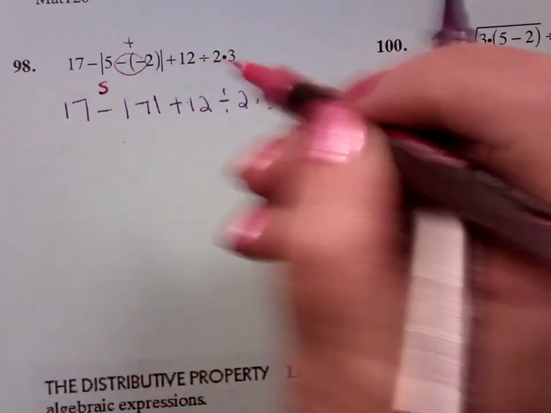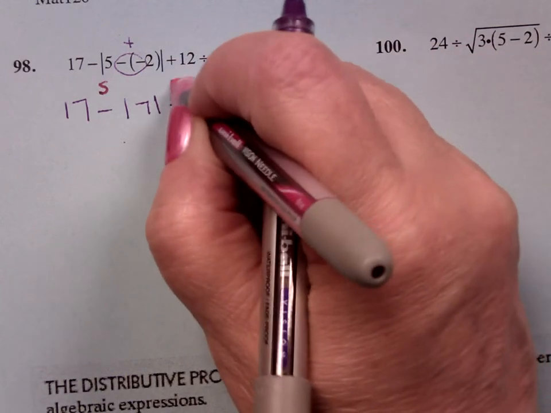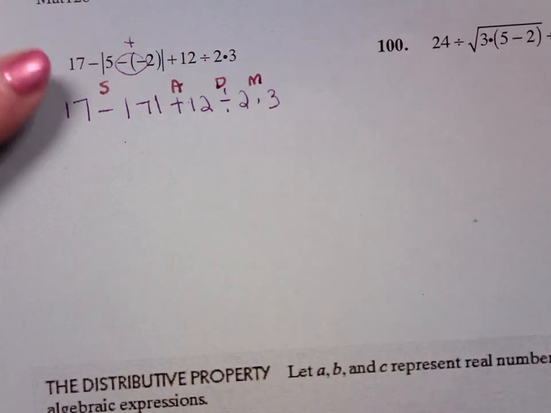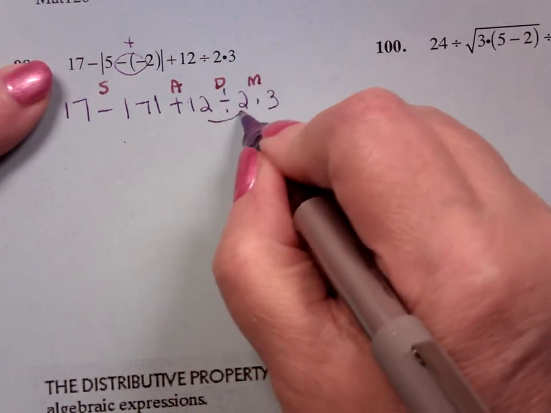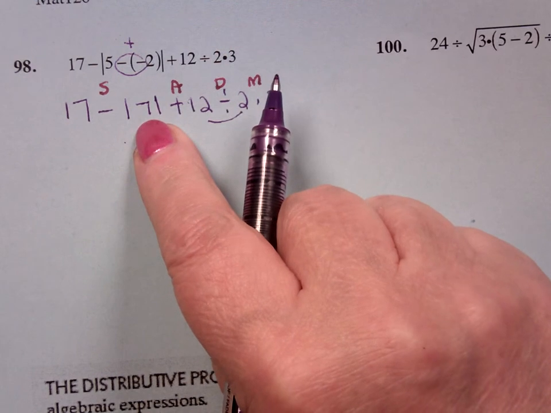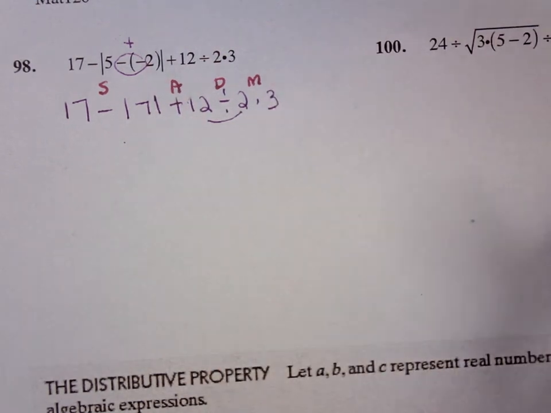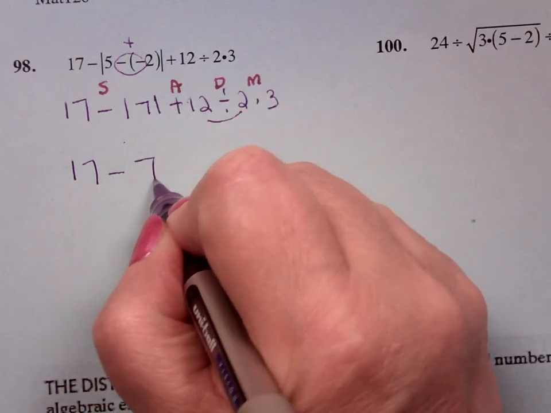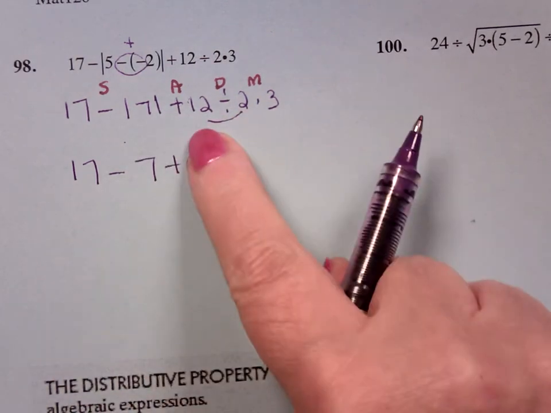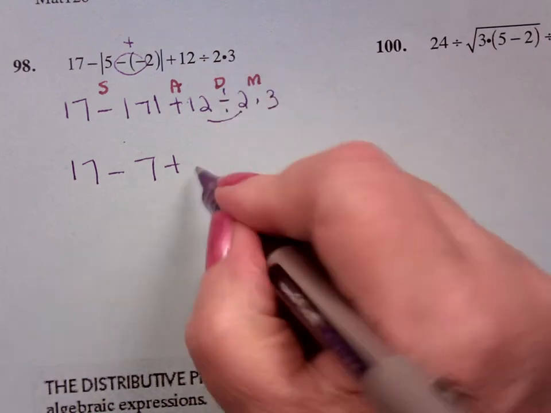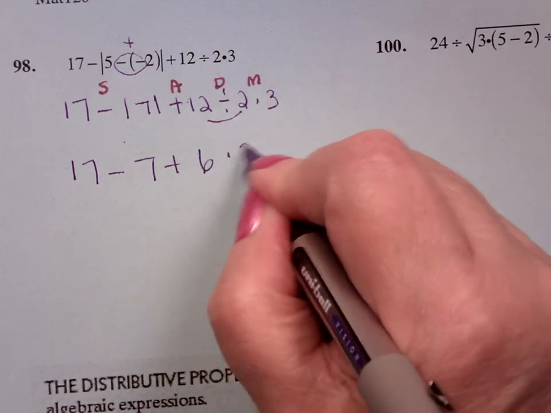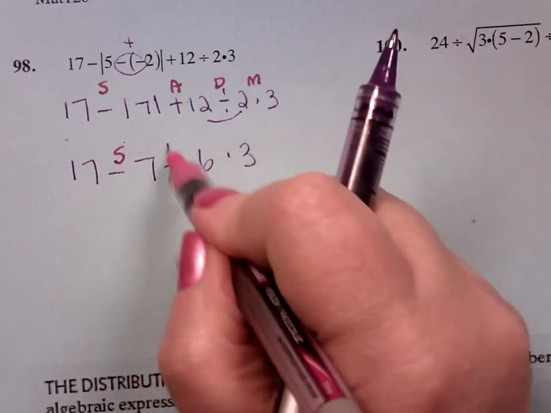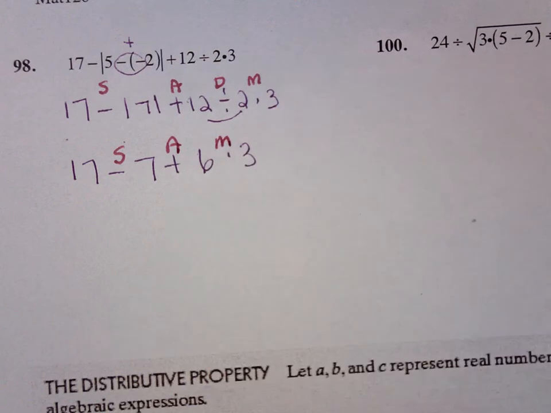This is a subtraction. This is an addition. This is a division. This is a multiplication. So I'm going to have to do the division, and then I can do the absolute value, because those are separate terms. So 17 subtract, absolute value of 7 is just 7, add, division is 12 divided by 2 is 6 times 3. Now I have a subtraction, an addition, multiplication.